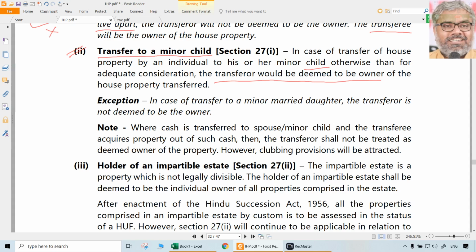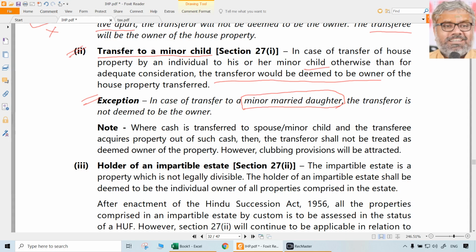In both cases, if the transferor has transferred the property without adequate consideration to the transferee, the transferor will still be considered or deemed to be the owner of the property, even though he is not the legal owner. That's it. But there is an exception here. One exception only. This is an important exception because MCQ type questions can come. In case this transfer is happening to a minor married daughter, then the transferor is not deemed to be the owner. Then naturally, who will be deemed to be the owner? Whoever is the legal owner, that is the minor married daughter.